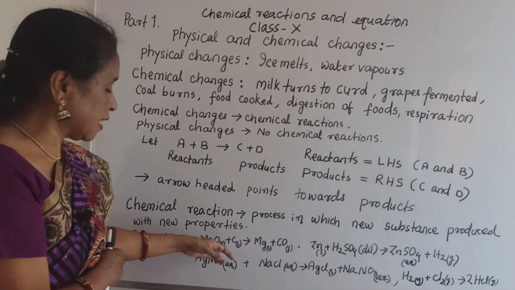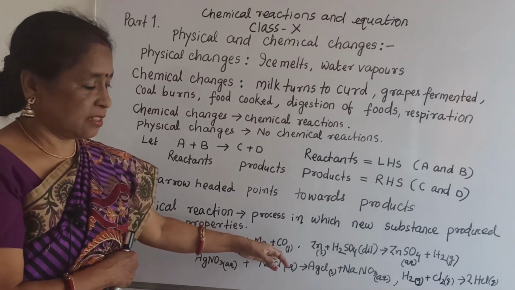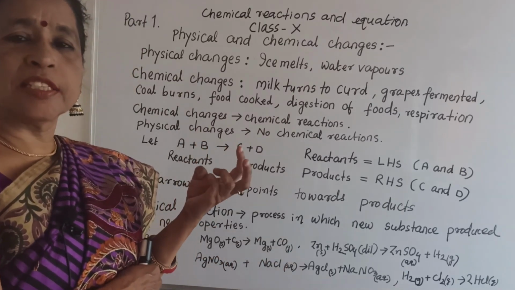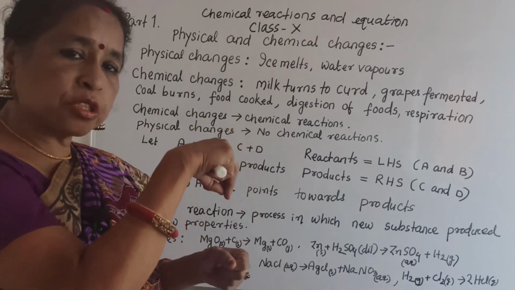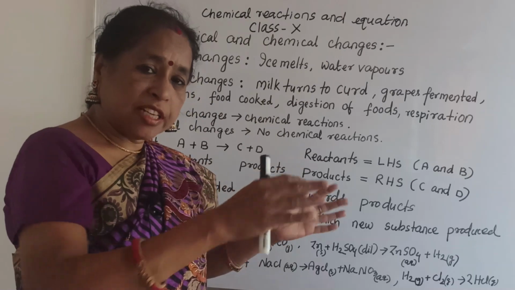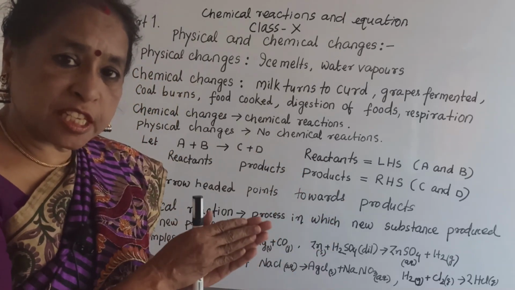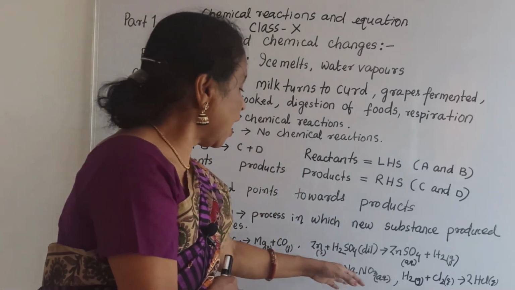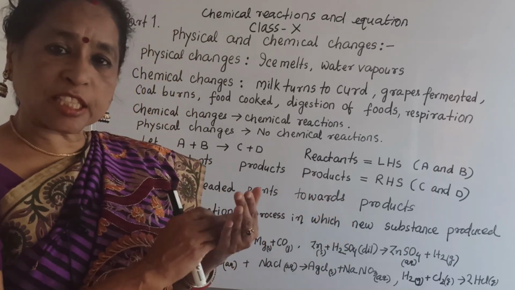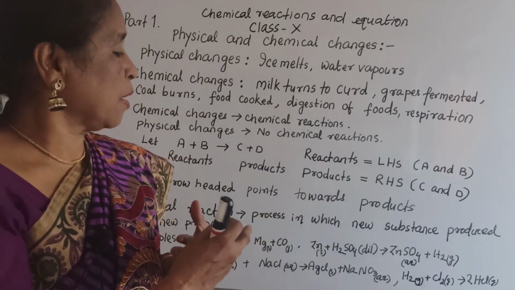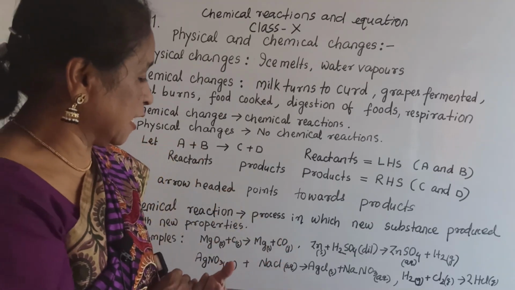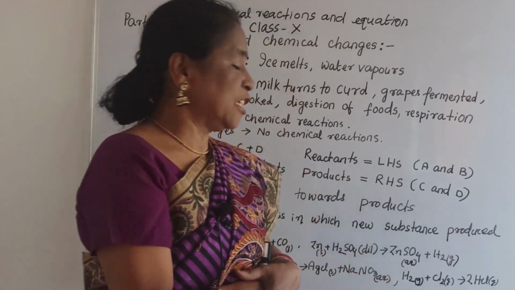Written here (s) and (aq). What does (aq) mean? S means solid, aq means in solution, when some substance is dissolved in water, and that is called aqueous. And S means solid, a precipitate forms. Later I will come one by one to what the precipitate of these things is. And similarly G means gas.